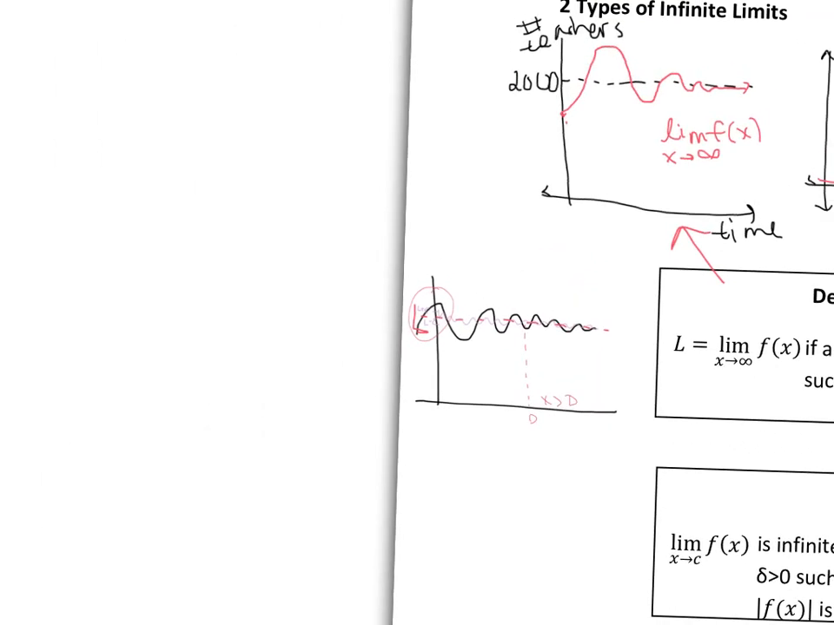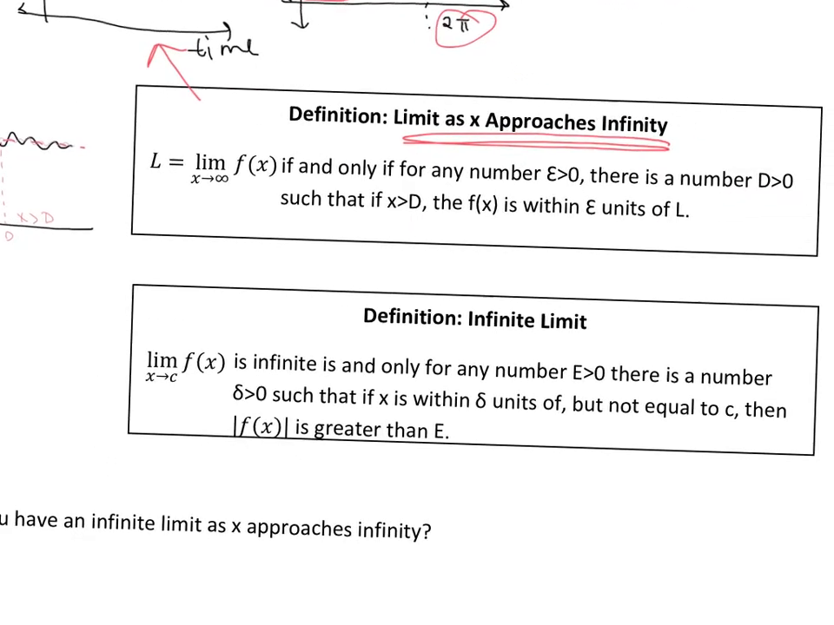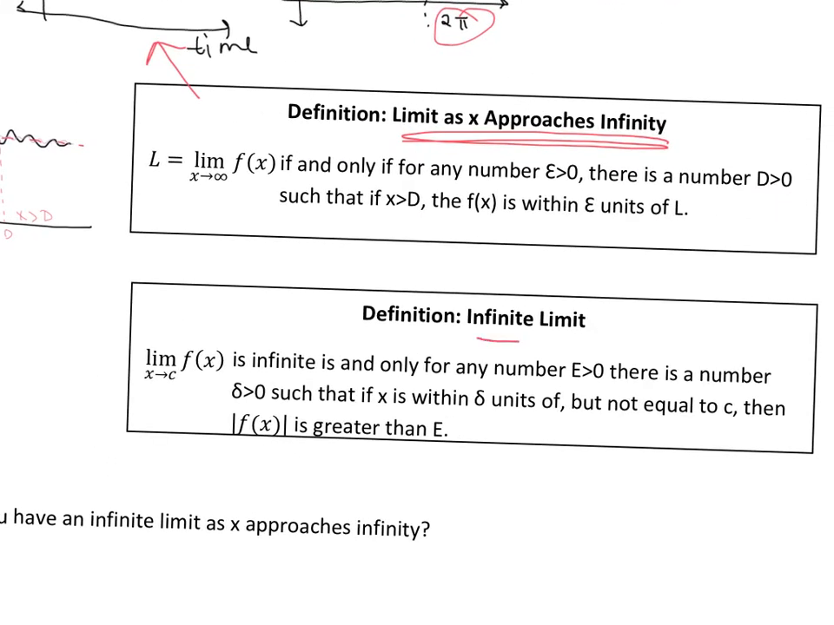So now, if we move on to the definition of an infinite limit, right? So now we're dealing with when our limit approaches infinity, and there is a typo in this definition. So it should say the limit as x approaches c of f of x is infinite if and only if for any number e greater than 0, there's a number delta greater than 0, such that if x is within delta units of but not equal to c, then the absolute value of f of x is greater than e, okay?